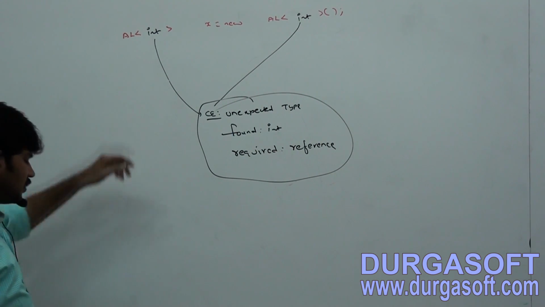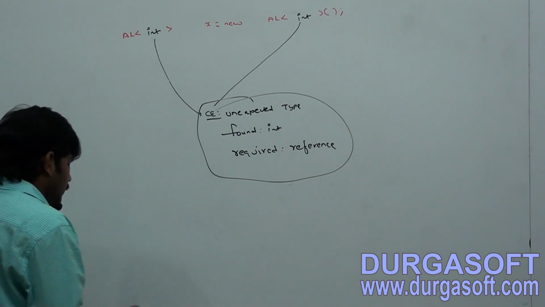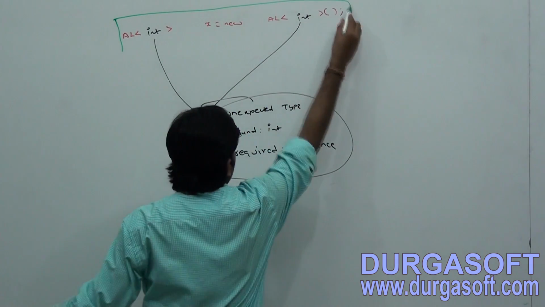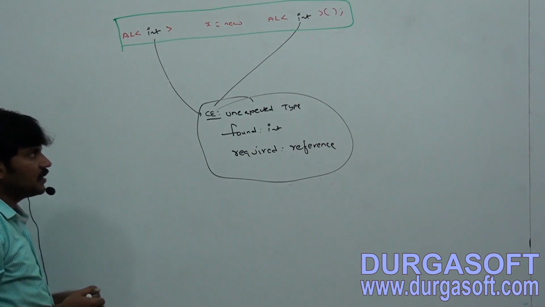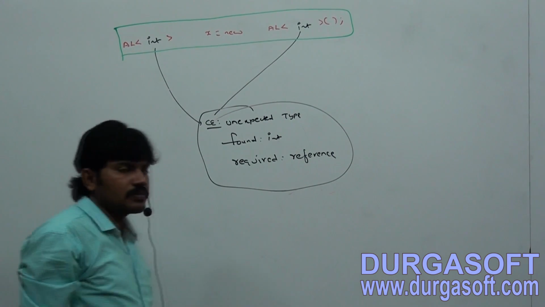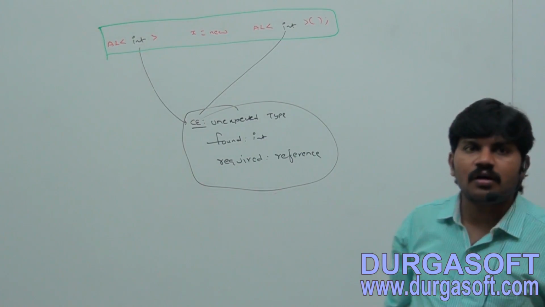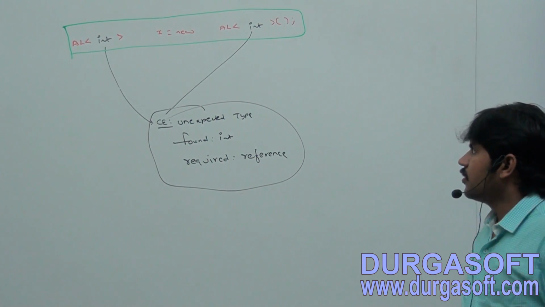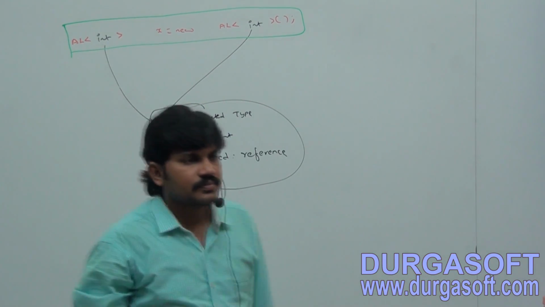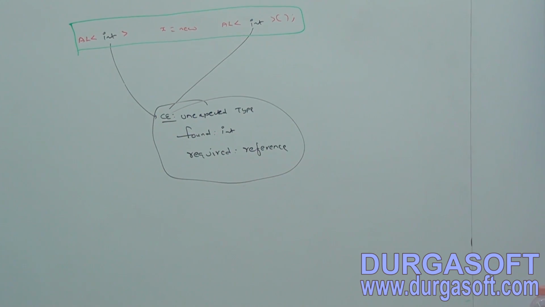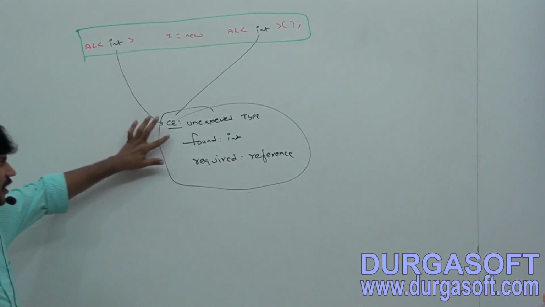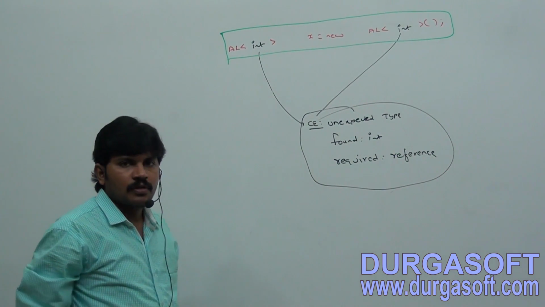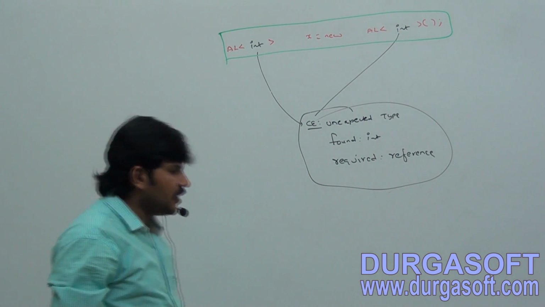Take this example: ArrayList of int x is equal to new ArrayList of int. So we are going to get a compile time error saying unexpected type, found int, required reference.